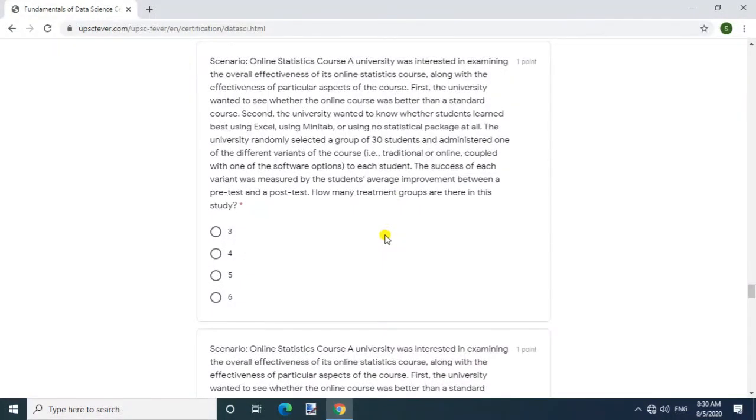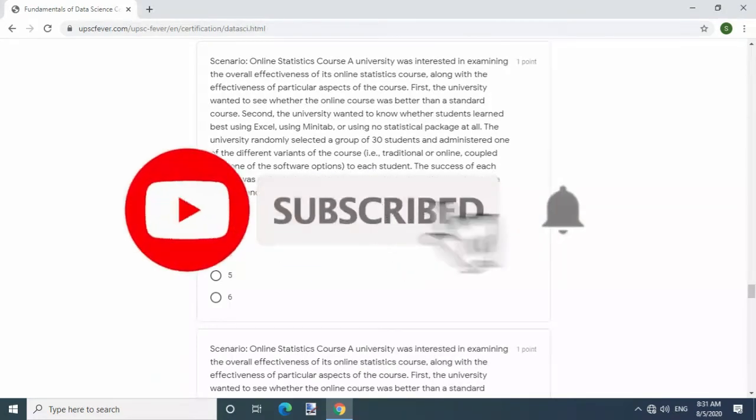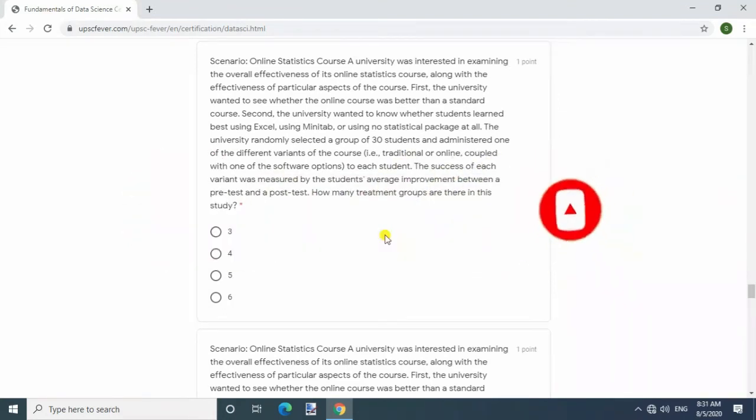Question: scenario: online statistics course. A university was interested in examining the overall effectiveness of its online statistics course along with the effectiveness of particular aspects of the course. First, the university wanted to see whether the online course was better than a standard course. Second, the university wanted to know whether students learned best using Excel, using Minitab, or using no statistical package at all. The university randomly selected a group of 30 students and administered one of the different variants of the course, i.e., traditional or online, coupled with one of the software options to each student.